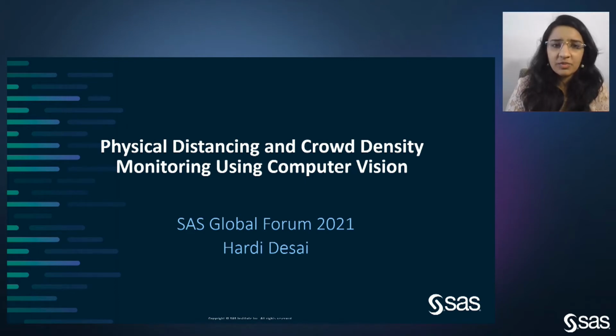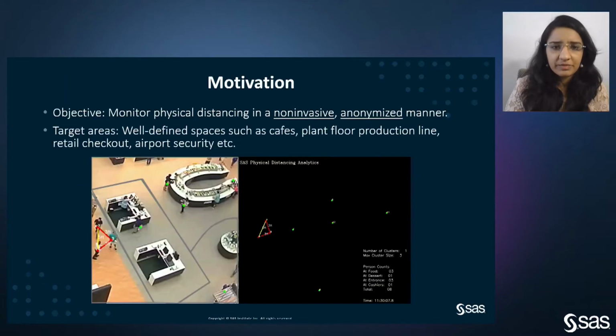I'm going to present you my project at SAS, which involves physical distancing and crowd density monitoring using computer vision. The motivation behind this project was that with COVID-19, it was very important to monitor physical distancing in closed environments. Given the COVID-19 situation, we wanted to build a solution which is non-invasive and anonymized.